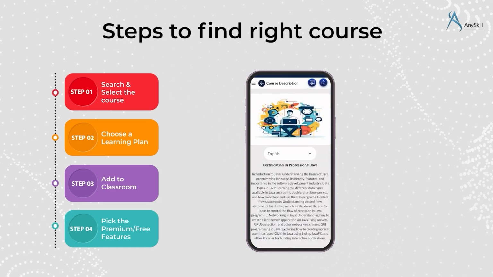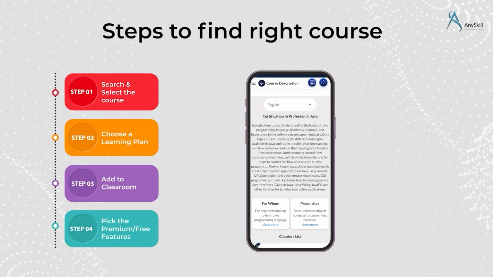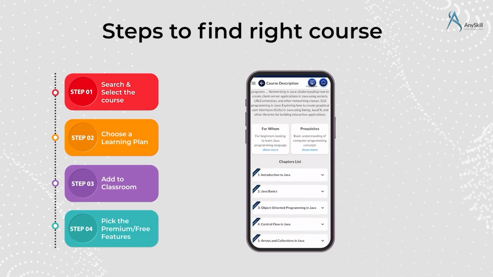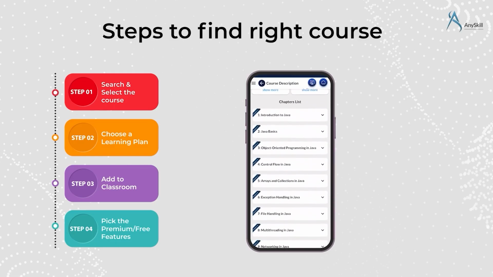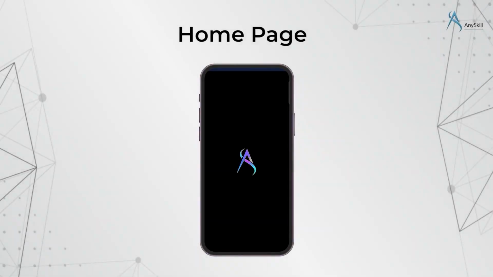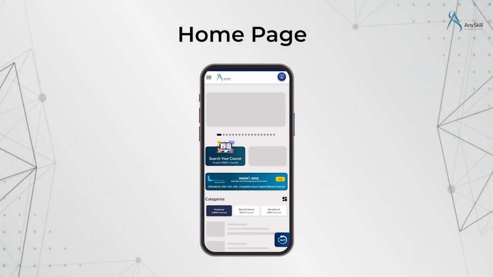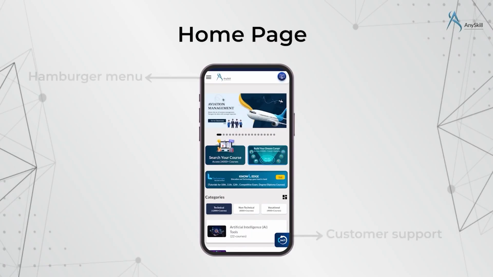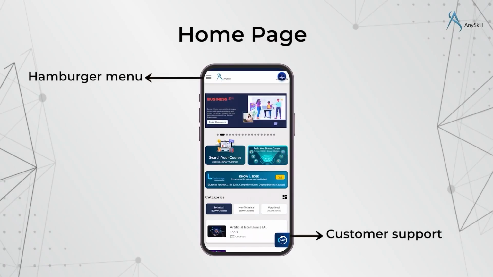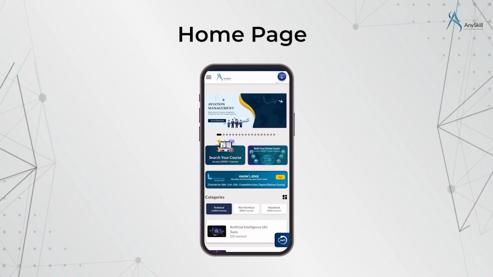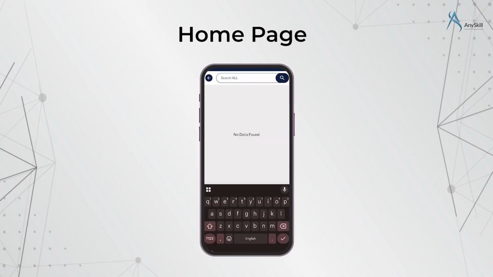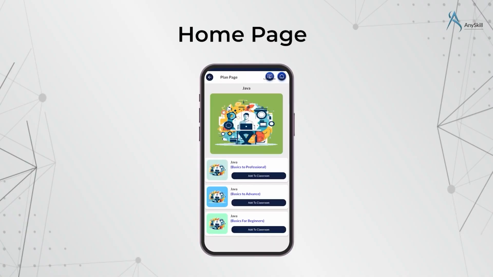If you're all set, I'll now take you through the key features that make AnySkill truly powerful for your learning journey and career. Now I'll walk you through the home pages of the AnySkill application. Think of the AnySkill application like a real school. If you want to study something, the first step is to go to the classroom. Because it's in the classroom that you find the teachers, the subjects, the chapters, and all the learning material.